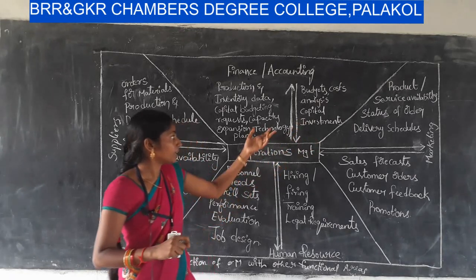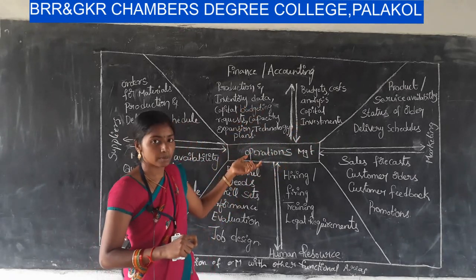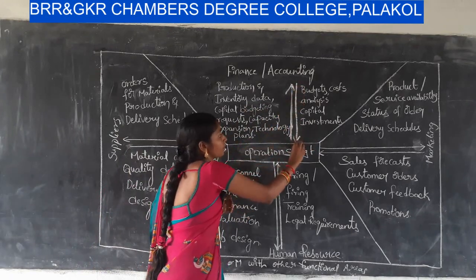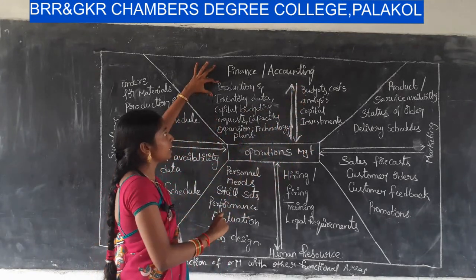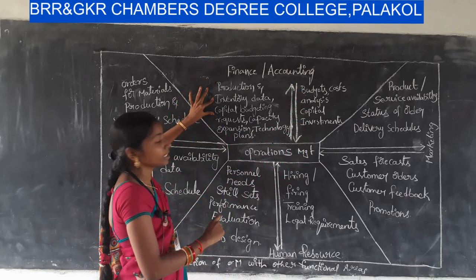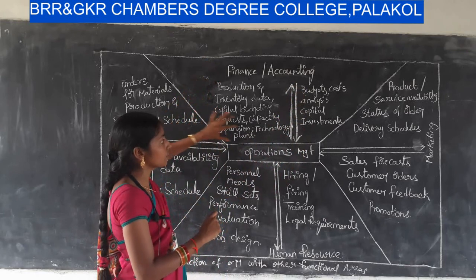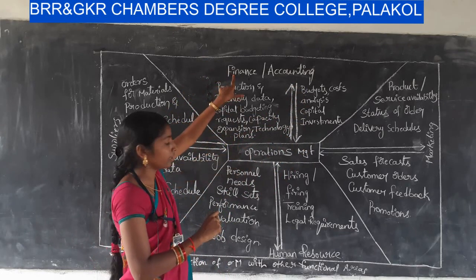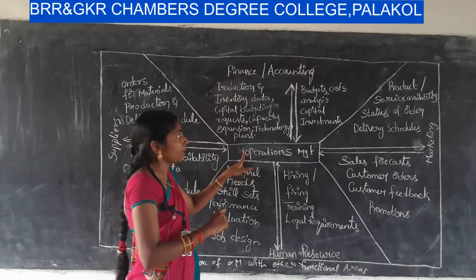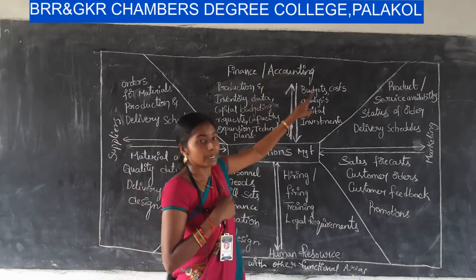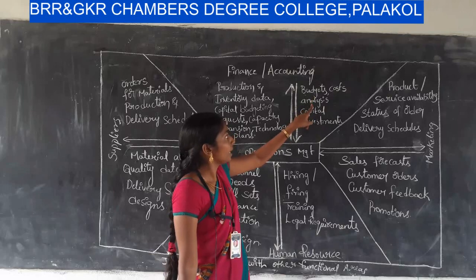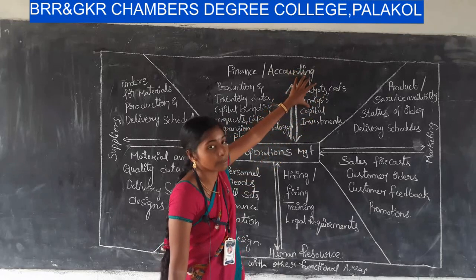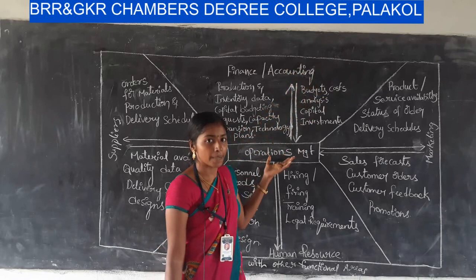So, here we observe the interaction of operations management with financial management. In the first arrow, production and inventory data, capital budgeting requests, capacity expansion and technology plans are sent to financial management by operations management. And what do financial managers send? Budgeting, cost analysis, capital investment. This is the information given by financial management to operations management.